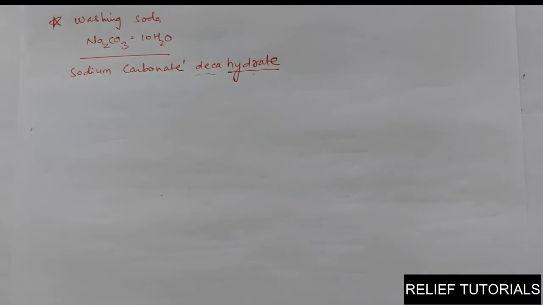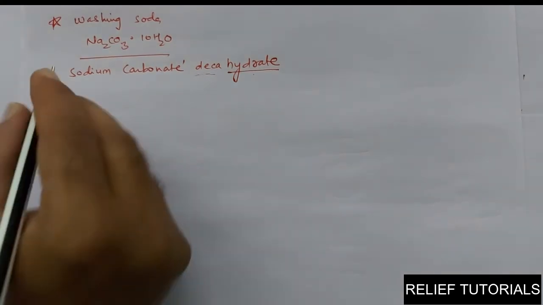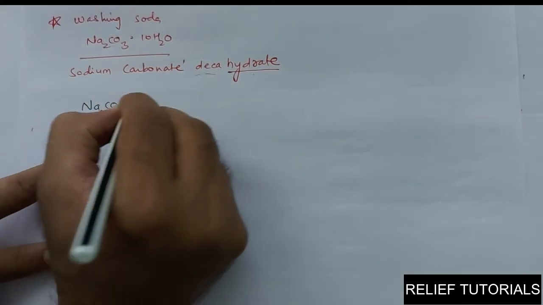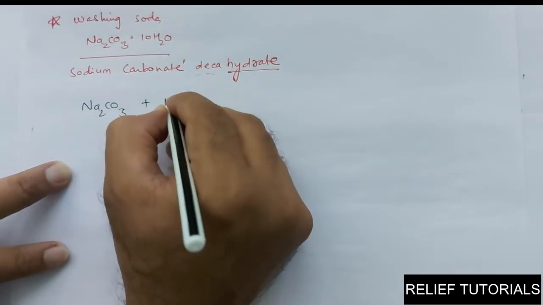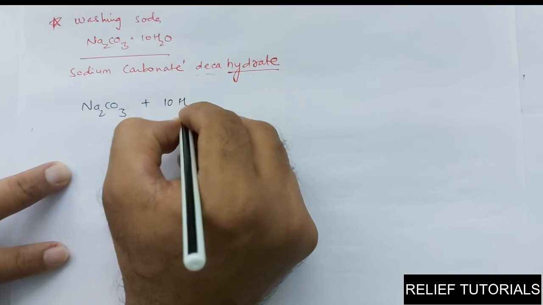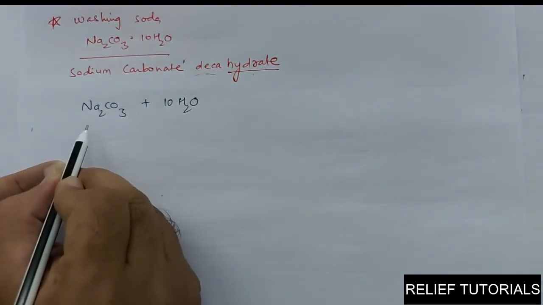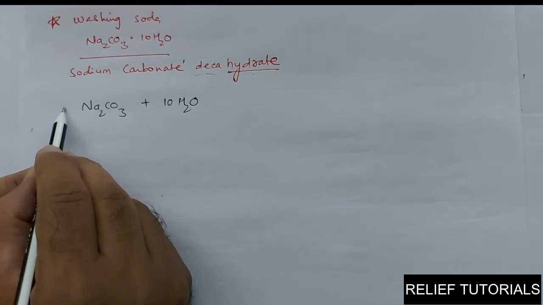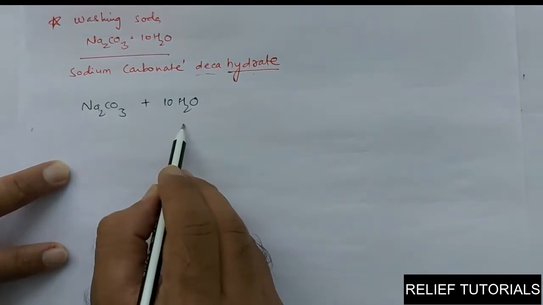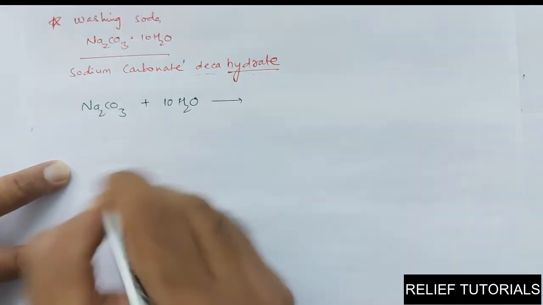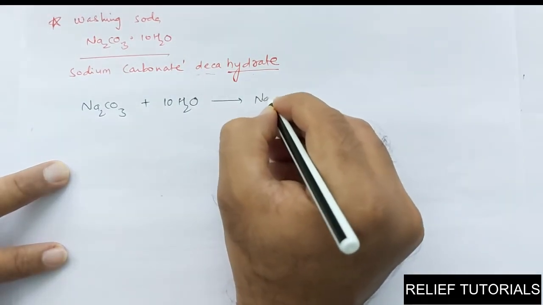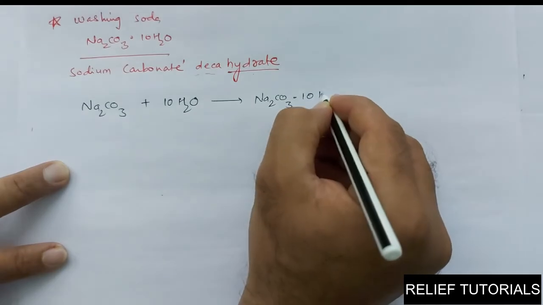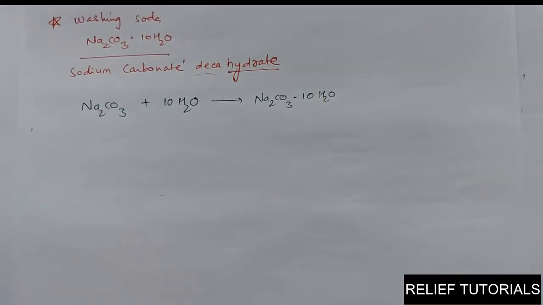So when you provide Na2CO3 plus excess water, what is required? 10 molecules of water per 1 molecule of Na2CO3. So if you are taking 100 molecules of Na2CO3, you have to take 1000 molecules of water. Excess water should be provided for certain time, and automatically these 10 molecules get attached with Na2CO3.